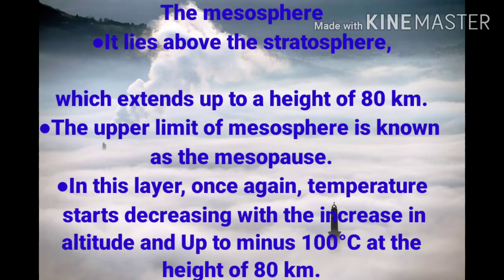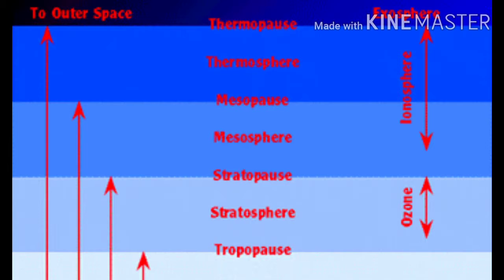Hence, the mesosphere is the middle part of our atmosphere, and the meaning of meso is middle. Therefore, it is known as the mesosphere. Students, as I already told you, the meteoroids burn up in the mesosphere, so they leave a shooting star behind them. The mesosphere also has a boundary which is known as the mesopause. It is the upper part of this layer which separates it from the thermosphere. So now let's see what the thermosphere and ionosphere are.